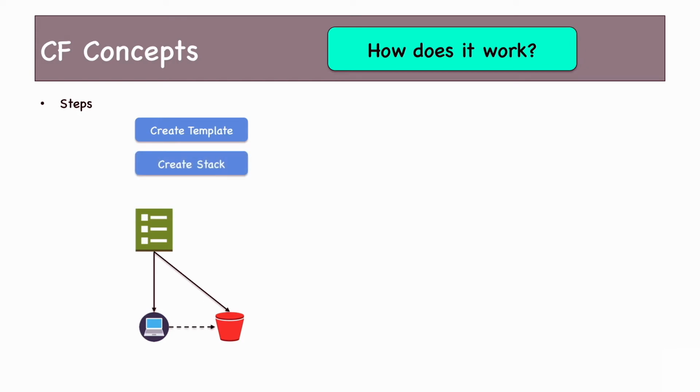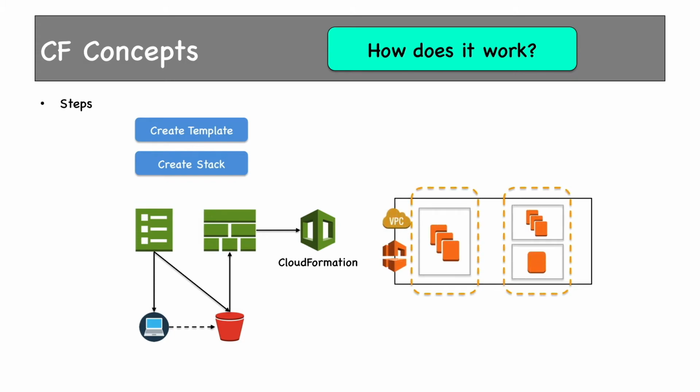The next step is to create a stack. So stack creation does the actual work. It provisions the different resources which you have mentioned in the template. While creating the stack, it takes input either from S3 bucket, which you have uploaded, or it can take input from the local computer also, the file which you have put in the local computer. So this stack is then provided to CloudFormation. And then CloudFormation goes and provisions all the infrastructure which you have mentioned in the template. I'm reiterating the fact that CloudFormation is very powerful. It is one of the most powerful automation tools provided by AWS.